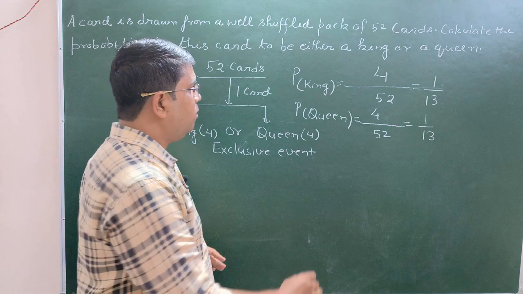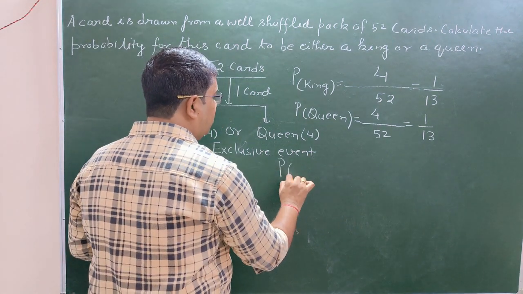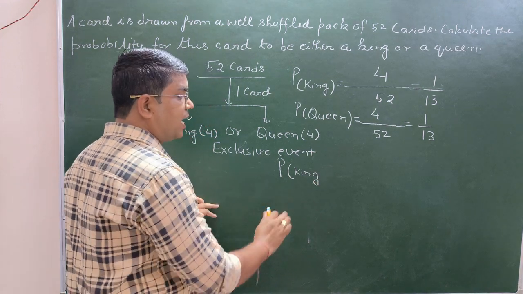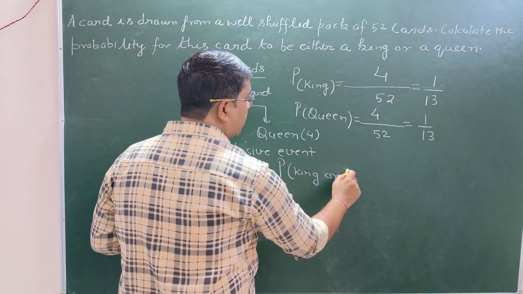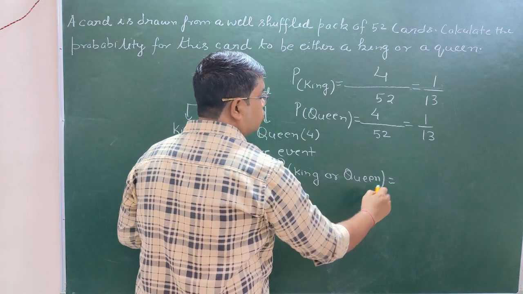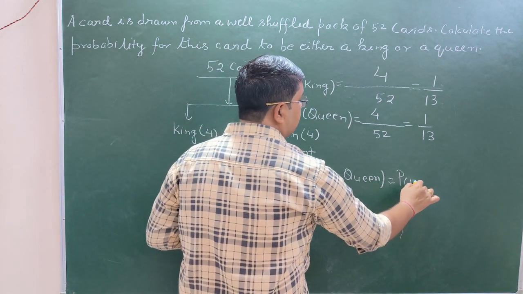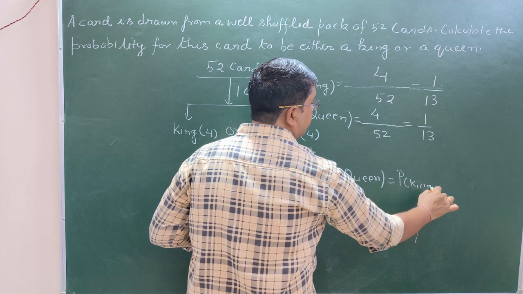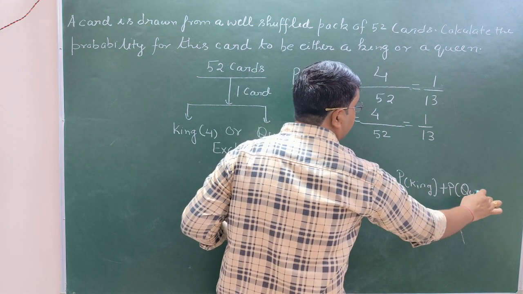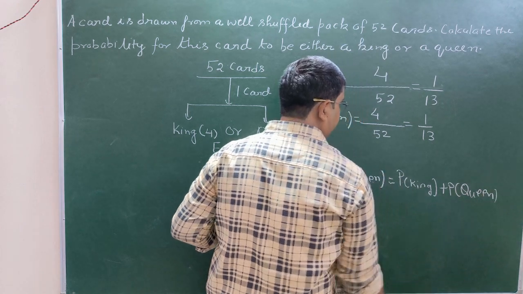So what do we have to calculate now? Probability of drawing a card which is either a king or a queen. It is to be written as probability of getting a king plus probability of getting a queen.